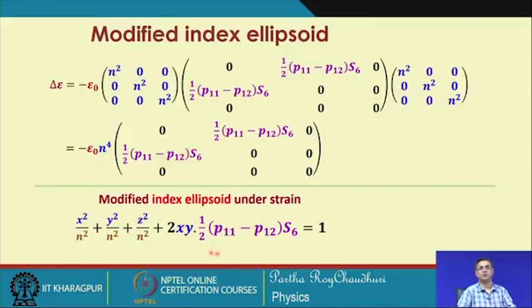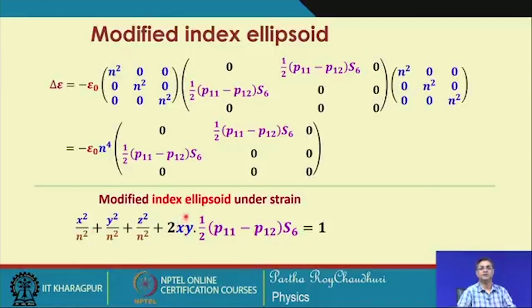Therefore, this xy component has come twice: 2 times xy times this change in the impermeability has come into the index ellipsoid. This is very simple and clear: when there is an acoustic wave travelling along x and polarized along y, that is, the travelling wave direction is x and it is polarized along y, then you have a cross term, the xy term, appearing in the index ellipsoid.